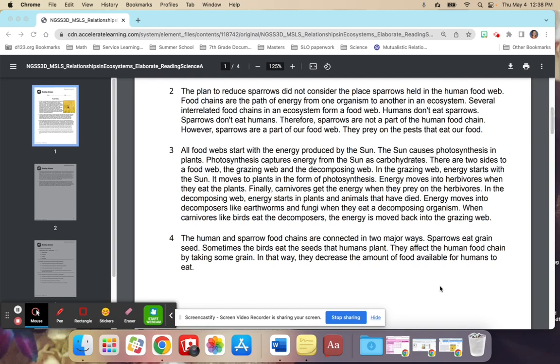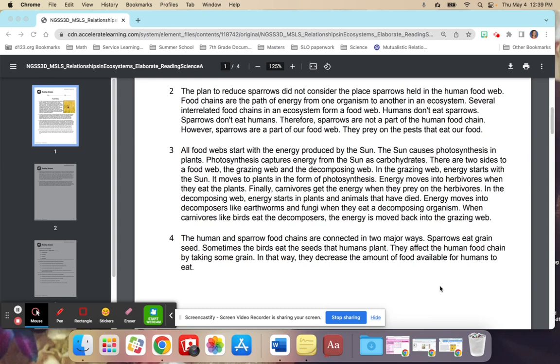Food chains are the path of energy from one organism to another in an ecosystem. Several interrelated food chains in an ecosystem form a food web. Humans don't eat sparrows. Sparrows don't eat humans. Therefore, sparrows are not part of the human food chain. However, sparrows are part of our food web. They prey on the pests that eat our food.